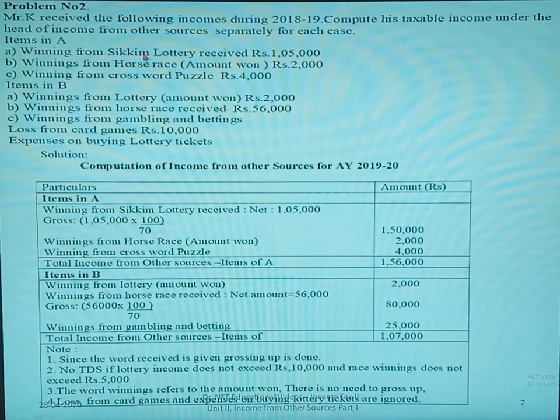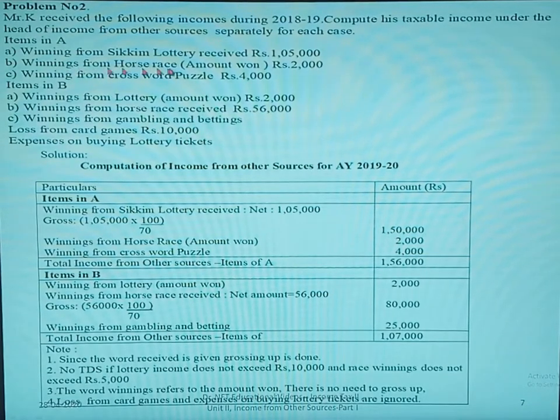Winnings from Sikkim lottery received rupees 1,05,000. The word received is there, so it's a net amount. In that case, we have to gross up this. So winning from Sikkim lottery received, net amount is 1,05,000. If we gross up 1,05,000 into 100 by 70, we get 1,50,000.